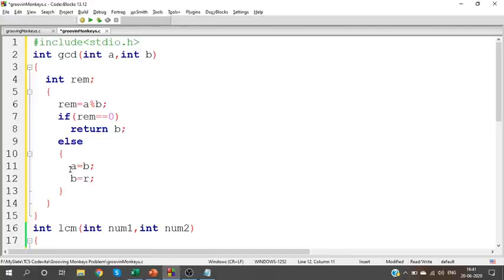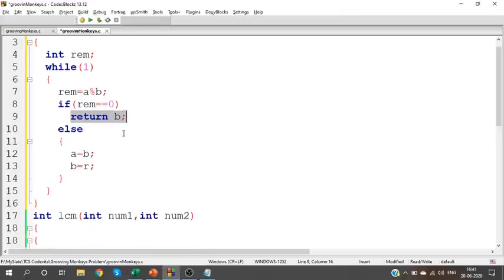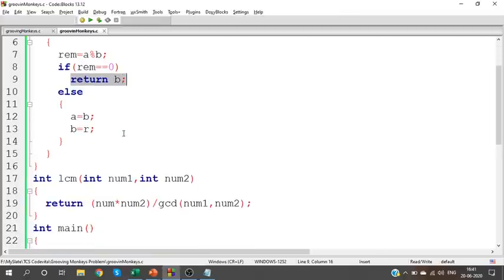That's it. Just change the A and B values, then you repeat the process. Since I should repeat the process, create a loop. Clear? So change the A and B values and repeat the process. When your remainder becomes 0, you will get the GCD. Okay, so this is our final program.